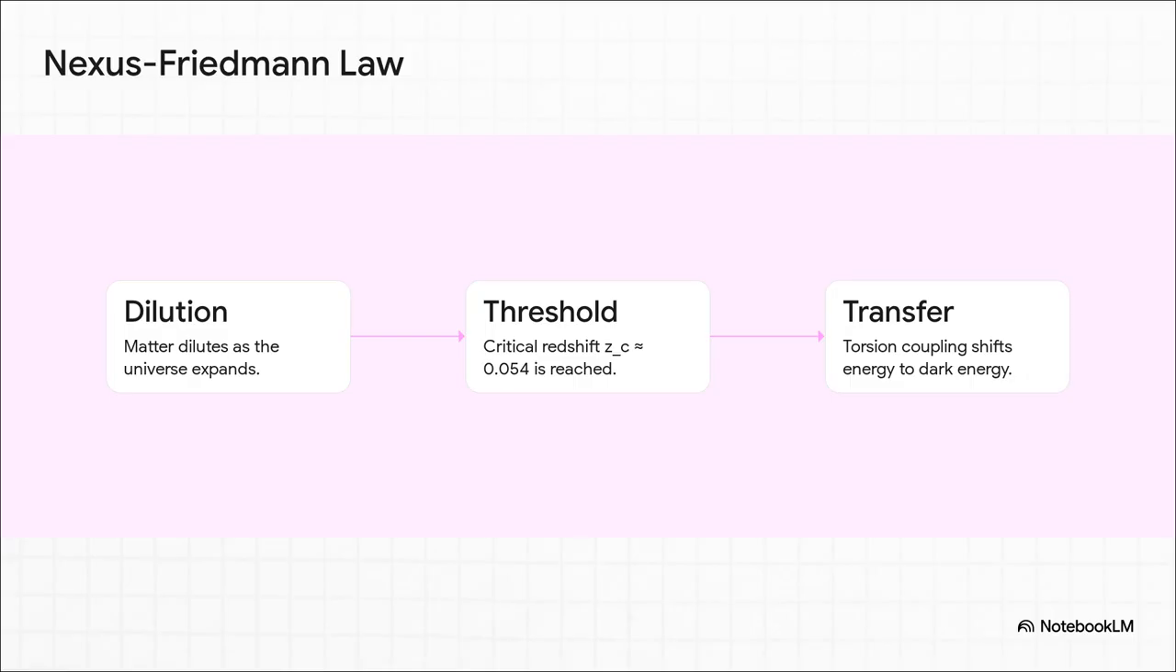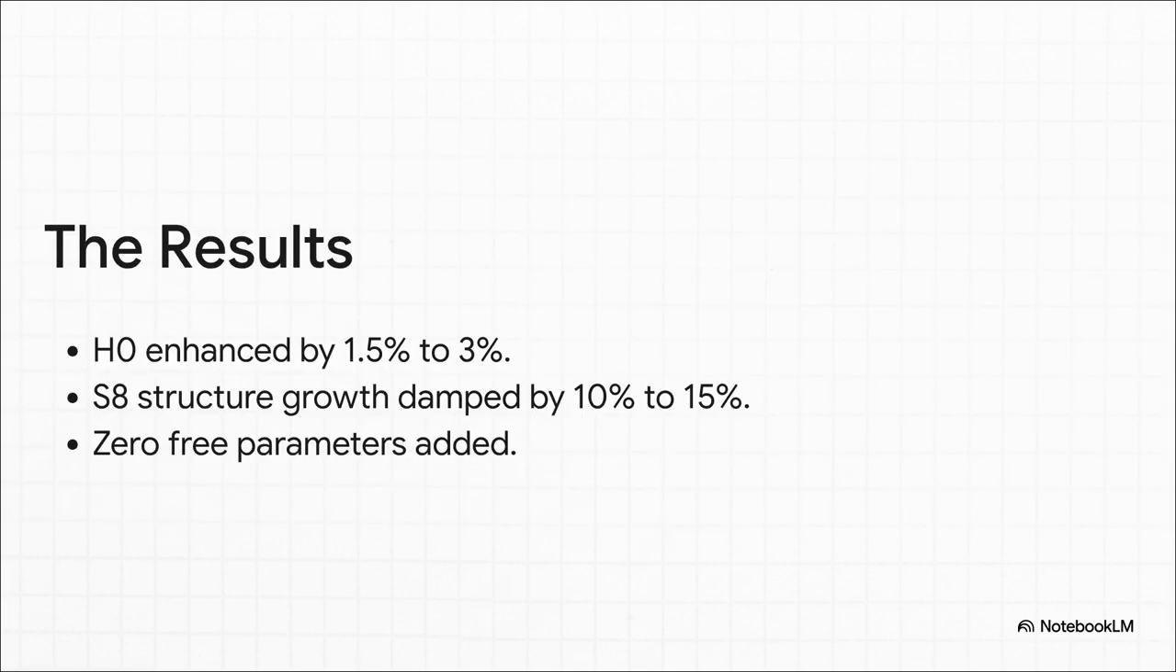Under the Nexus-Friedmann Control Law, as the universe expands, matter dilutes. Eventually, it hits a highly specific critical redshift, zc, right around 0.054, which corresponds to the last 800 million years or so. And when this threshold is crossed, a spontaneous symmetry breaking activates. A torsion coupling mechanism dynamically bleeds energy from the clustered dark matter sector directly into the dark energy sector. The universe is actively correcting its own density. And the results are amazing.